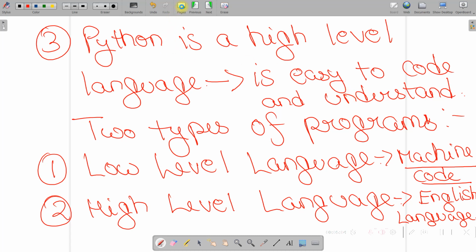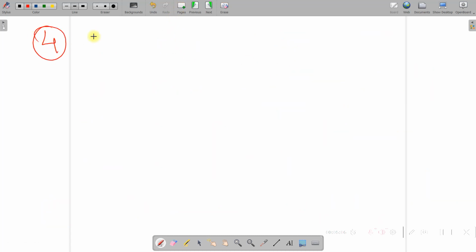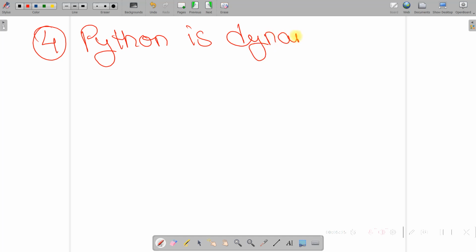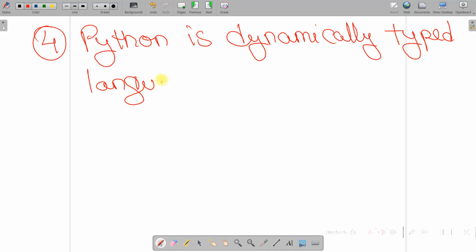Okay, now fourth thing is Python is a dynamically typed language. Now, why we say Python is a dynamically typed language?